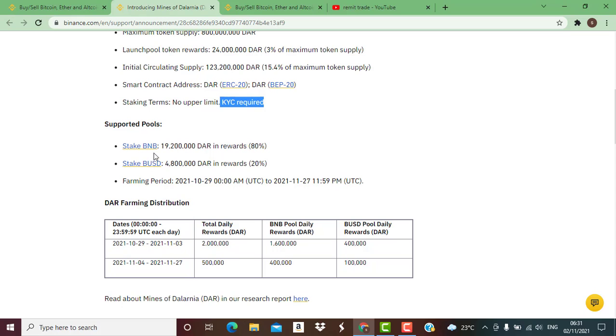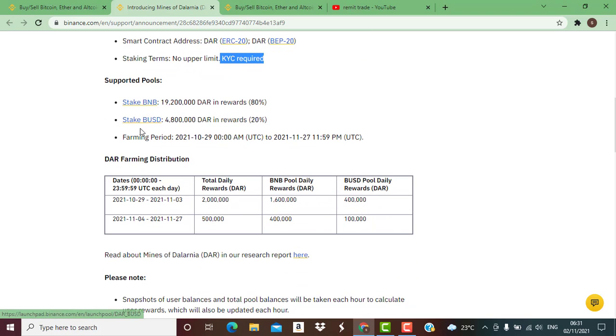We have the pools that are supported right here. We have the BNB pool and the BUSD pool. You see the BNB pool right here, we have 19,200,000 DAR in reward. That is 80%. And we have the BUSD pool, which is 4,800,000 DAR in reward, which is 20% of the total allocation. The farming period usually lasts for 30 days.